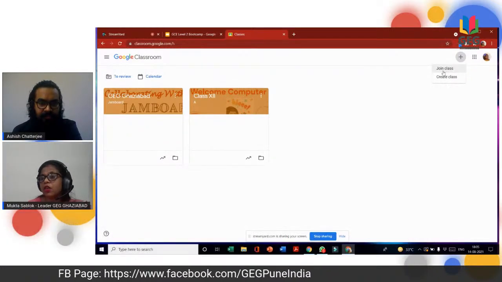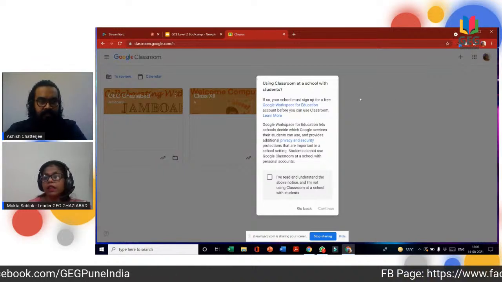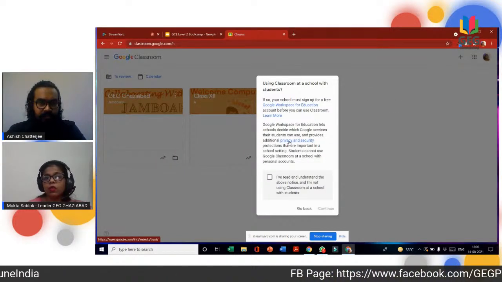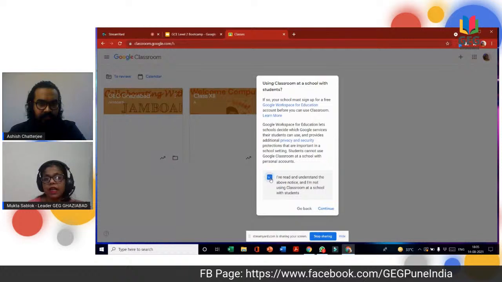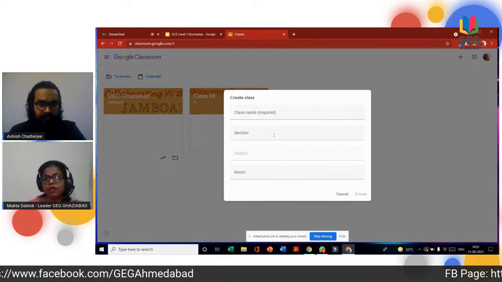As a teacher, we need to create a new classroom. As a student, you would join a class. So we'll be creating a new classroom. This is just a message Google Workspace is providing. We just have to click the checkbox and click the continue option.